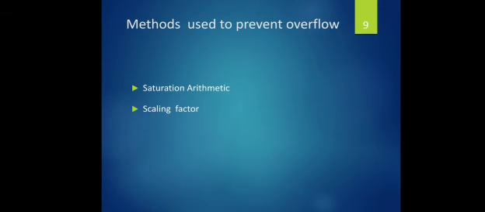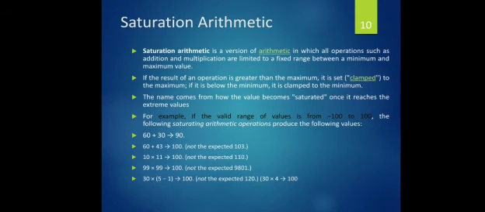Methods used to prevent overflow: we have two methods. One is saturation arithmetic, another is scaling factor. Now let's see saturation arithmetic. Saturation arithmetic is a version of arithmetic in which all operations such as addition and multiplication are limited to a fixed range between minimum and maximum value. If the result of an operation is greater than the maximum value, it is clamped or saturated to the maximum value.